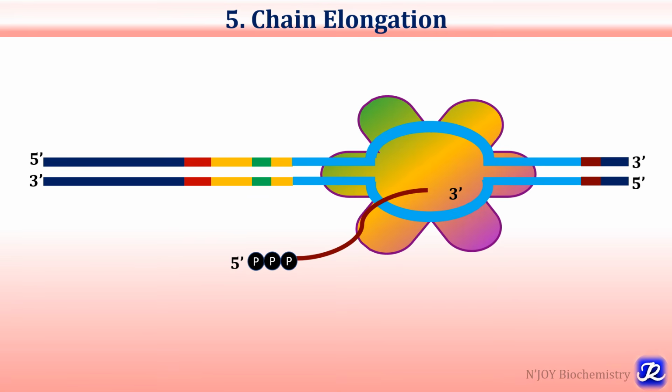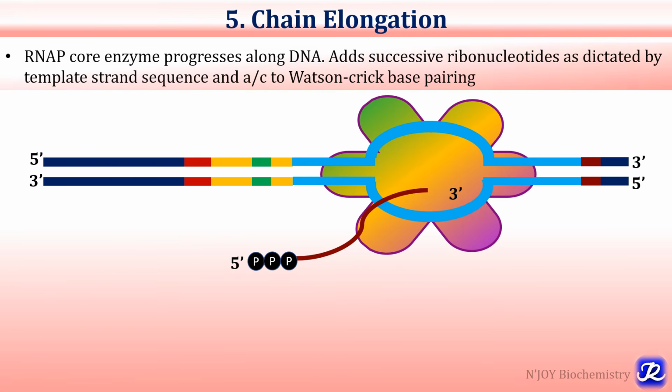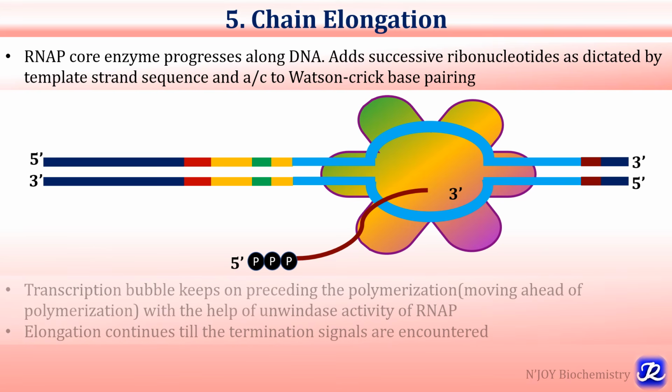The fifth step is chain elongation, where the RNA polymerase core enzyme progresses along the DNA. It adds successive ribonucleotides as dictated by the template strand sequence and according to Watson-Crick base pairing. The pyrophosphate is released following each cycle of polymerization, and this pyrophosphate is rapidly degraded to two molecules of inorganic phosphate by pyrophosphatase, and the reaction becomes irreversible.